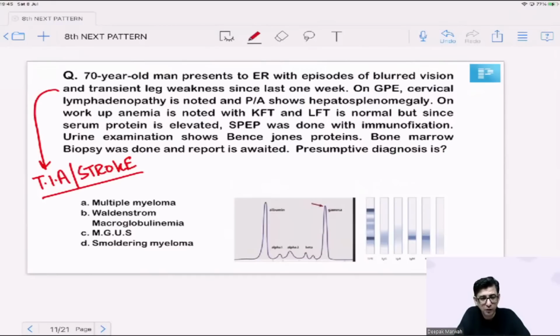So he's trying to mix up something with some lymphoreticular malignancy, considering the fact that he has mentioned lymph nodes and hepatosplenomegaly. Because the standard first line of the MCQ is all about neurological features, so it could be TIA or stroke. But in the second line, he's just trying to incorporate a hematological disorder. And then he's himself telling me that since the serum protein of the patient is elevated, the doctor has done a serum protein electrophoresis with immunofixation, and there is presence of